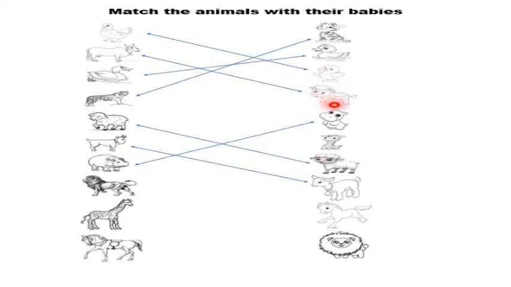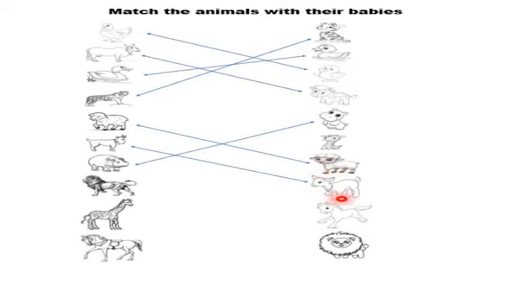Calf. Is this calf a baby of lion? No, this calf is a baby of cow. Calf. Is this calf a baby of lion? No, this calf is a baby of hippopotamus. Calf. Is this calf a baby of lion? No, this calf is a baby of giraffe. Lamb. Is this lamb a baby of lion? No, this lamb is a baby of sheep.